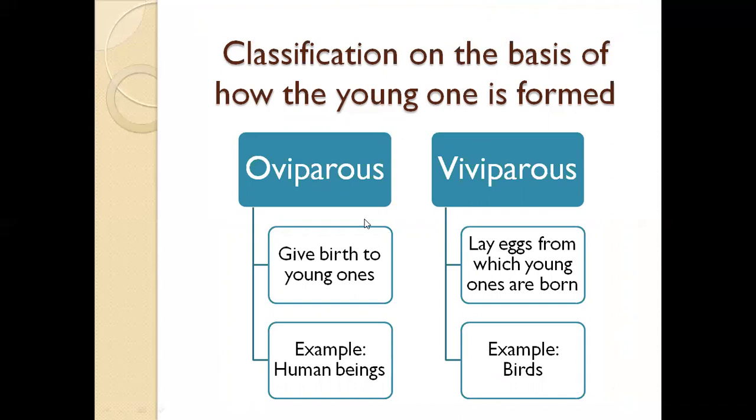Basically, we are viviparous, they are oviparous. Viviparous means they give birth to young ones, and oviparous animals just lay eggs from which the young ones are born or hatched. They come from an egg. Here, there is no need of an egg. Human beings and birds are the typical examples for this classification.